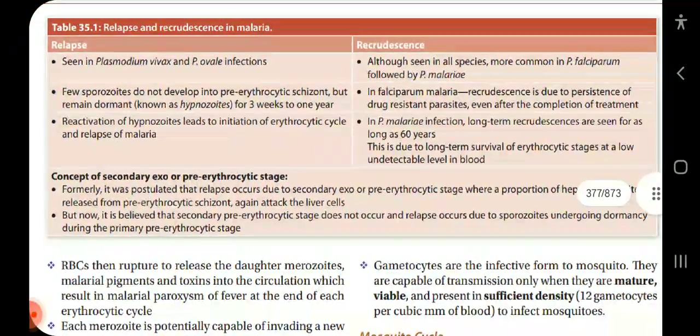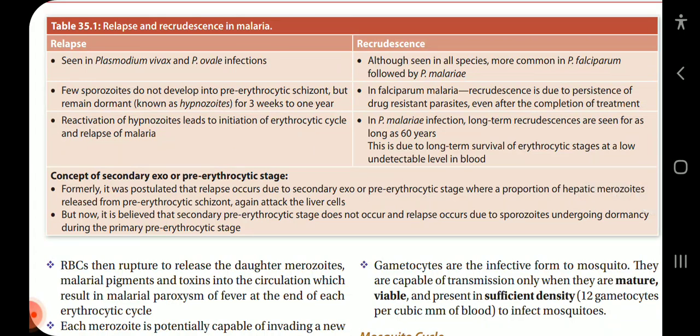The relapse and recrudescence in malaria. Relapse is seen in Plasmodium vivax and Plasmodium ovale, while recrudescence is seen in all species but more common in Plasmodium falciparum, followed by Plasmodium malariae. In relapse, few sporozoites do not develop into pre-erythrocytic schizont but remain dormant, known as hypnozoites, for 3 weeks to 1 year.